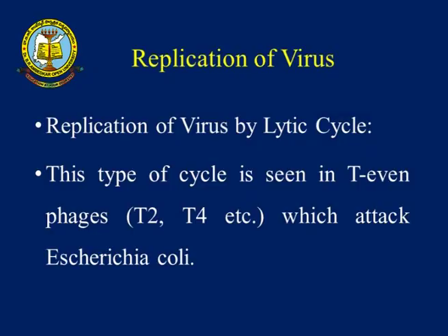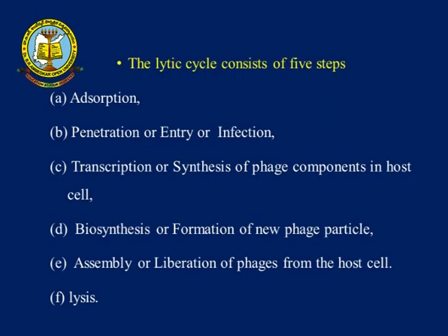Next, replication of viruses. In the replication of viruses, two types of cycles can be seen: the lytic cycle and the lysogenic cycle. The lytic cycle is mainly seen in T-even phages, which attack E. coli bacteria. What are the T-even phages? T2, T4, T6, etc.